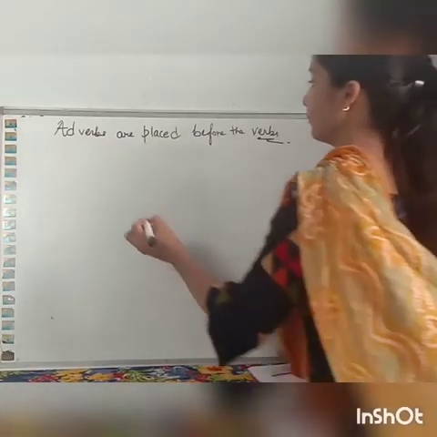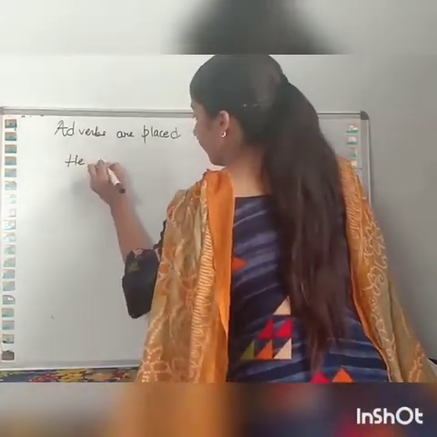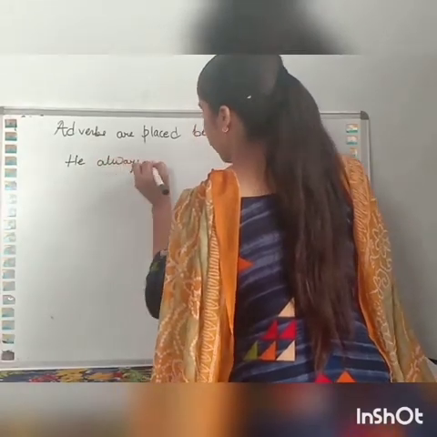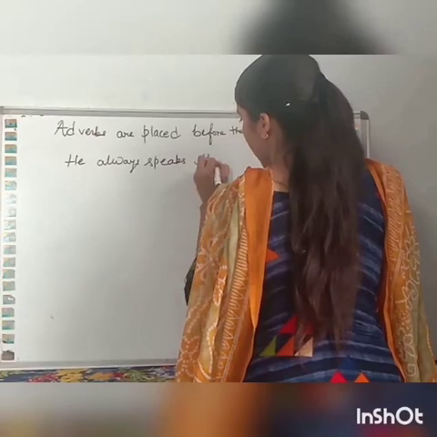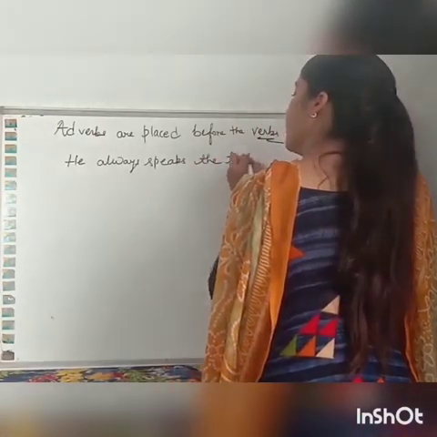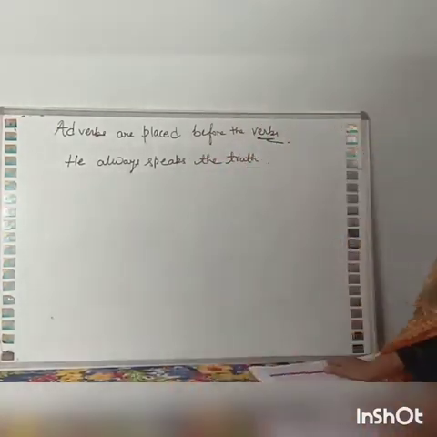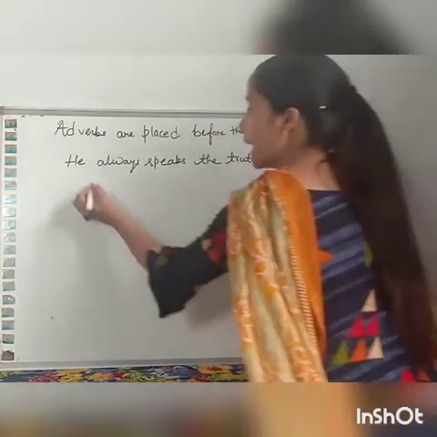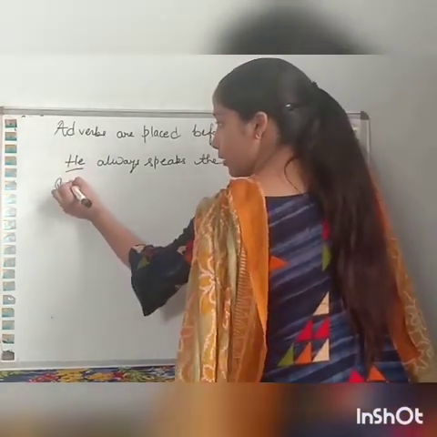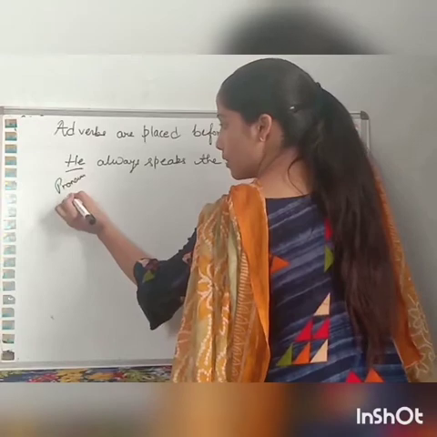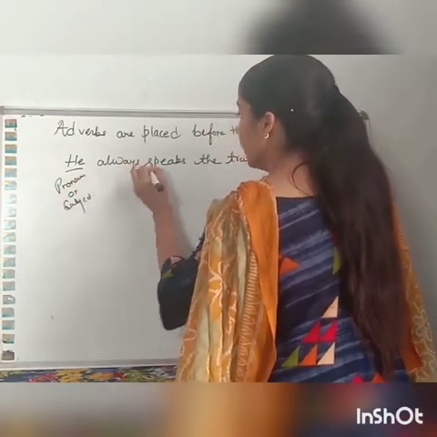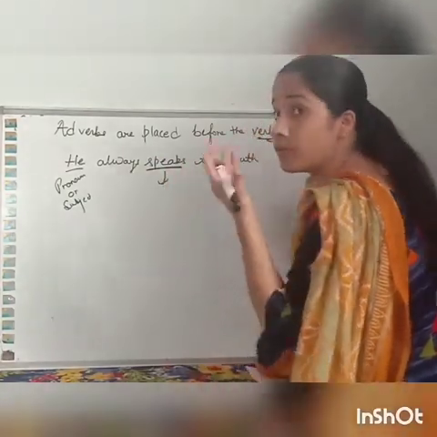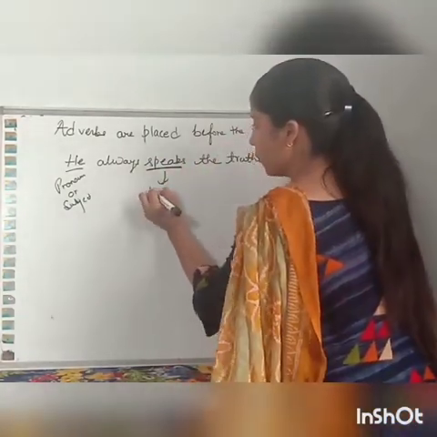For example, he always speaks the truth. You can see that he is a pronoun, and also the subject. Speaks is a verb.